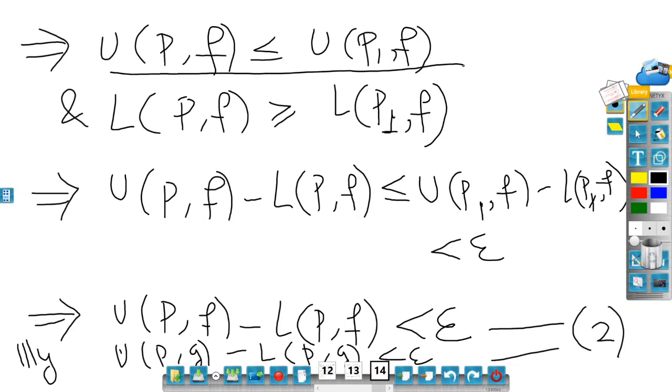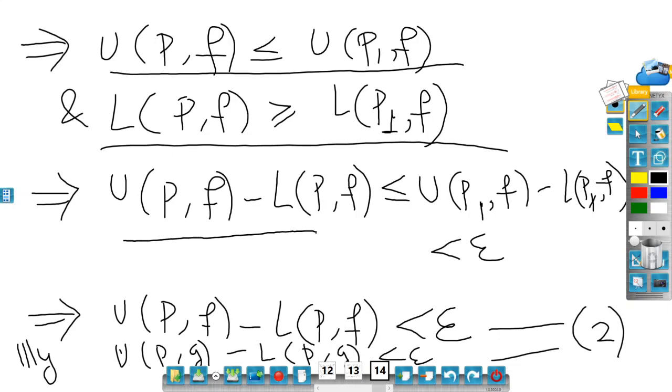यही जो लिखा है, मैं जो underline कर रहा हूँ, वो same लिखना है, सिर्फ f के जगह पे g आएगा और P1 के जगह पे P2 आएगा. So you will say that U(P,g) is less than or equal to U(P2,g) and L(P,g) is greater than or equal to L(P2,g). Then subtraction करेंगे तो U(P,g) minus L(P,g) less than or equal to U(P2,g) minus L(P2,g).